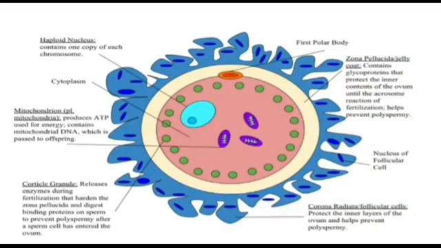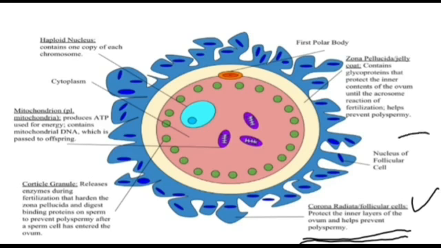So here I have inserted one more picture of the ovum. As we know from our previous slide, the corona radiata is present in the very outer membrane of the ovum. Here you can see the corona radiata, which is also known as the follicular cell. It protects the inner layer of the ovum and helps to prevent polyspermy.